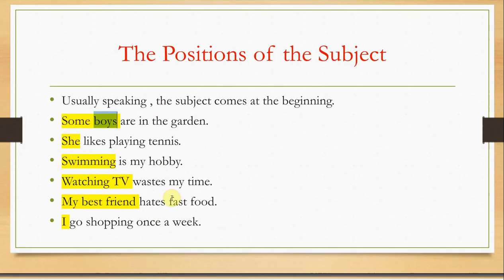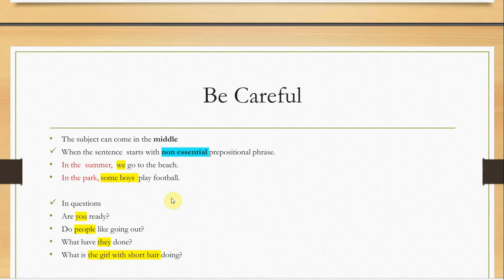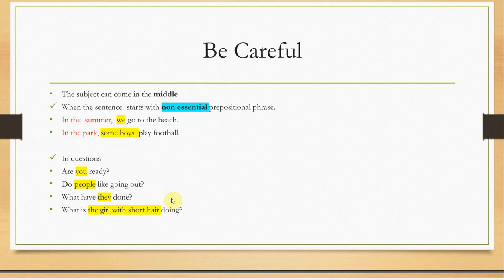So here we have this one. Just be careful, why? Because sometimes the subject can come in the middle. When can the subject come in the middle? For example, number one, when the sentence starts with a non-essential prepositional phrase. Essential means important. It means when the sentence starts with a prepositional phrase.